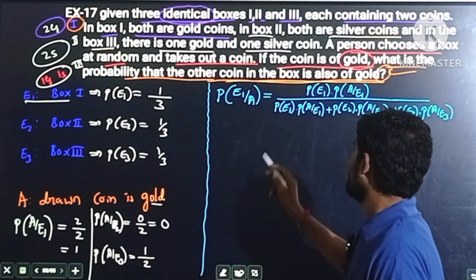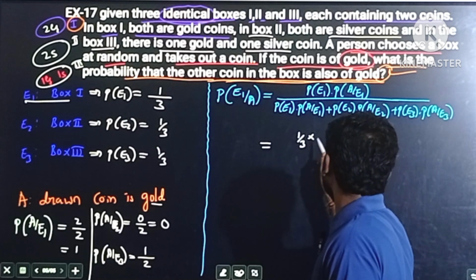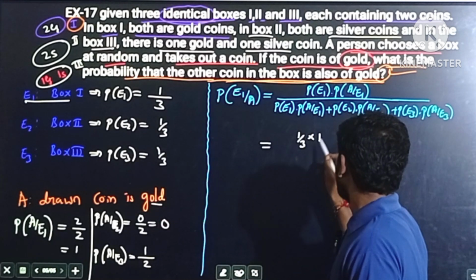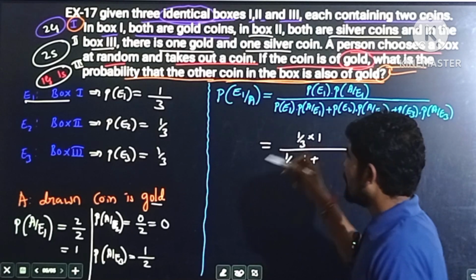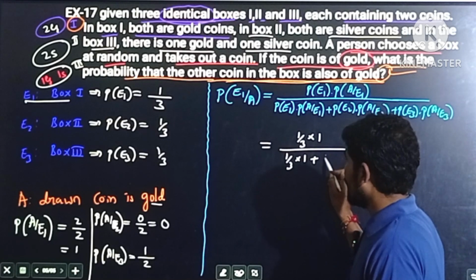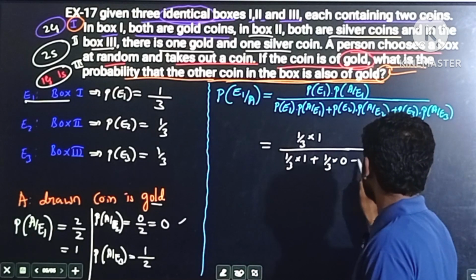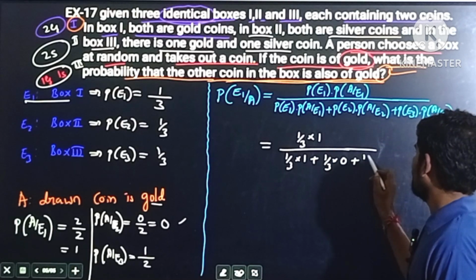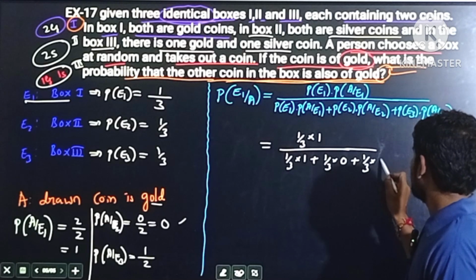Now substitute these values in respective places. Probability of E1, 1 by 3, into probability of A by E1, 1, divided by the same thing, 1 by 3 into 1 plus probability of E2, 1 by 3, into probability of A by E2, 0, plus probability of E3, 1 by 3, into probability of A by E3, 1 by 2.